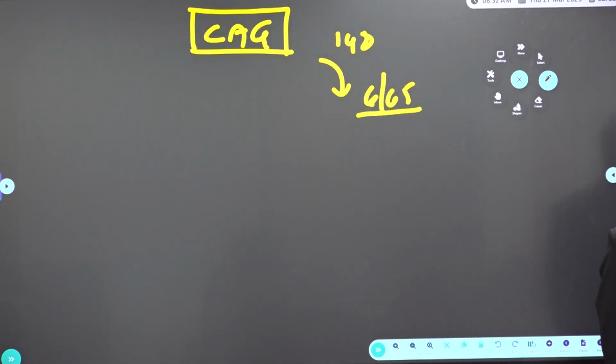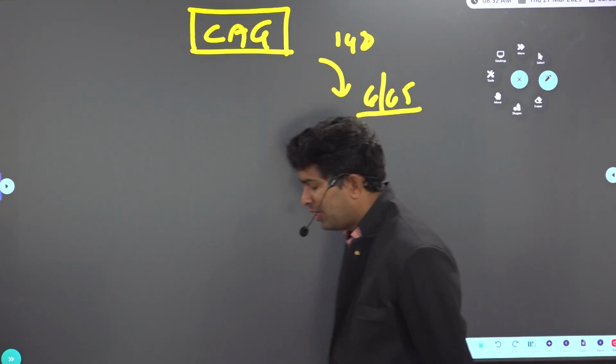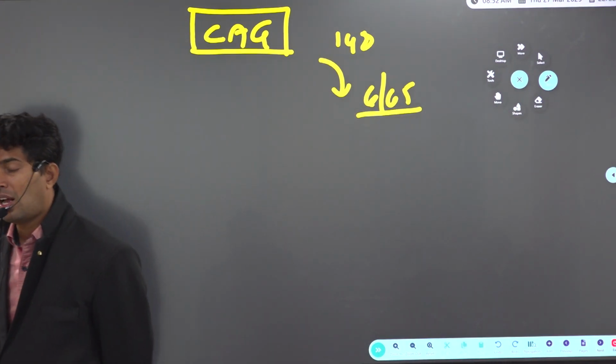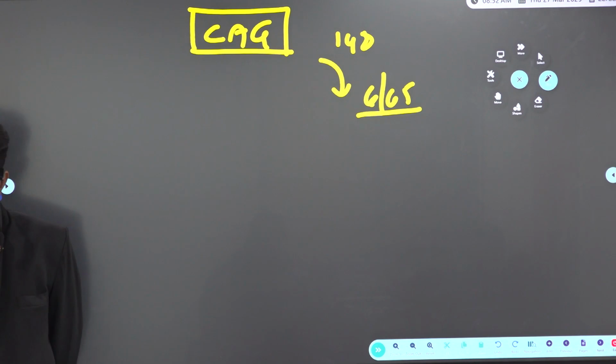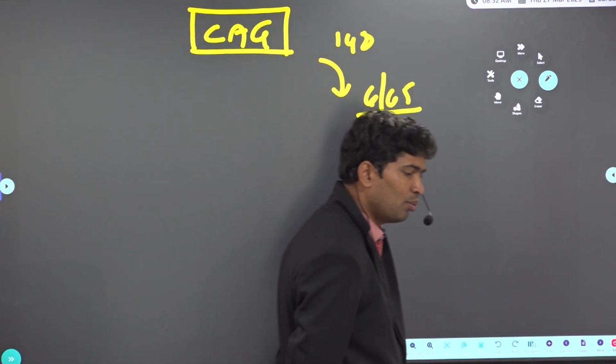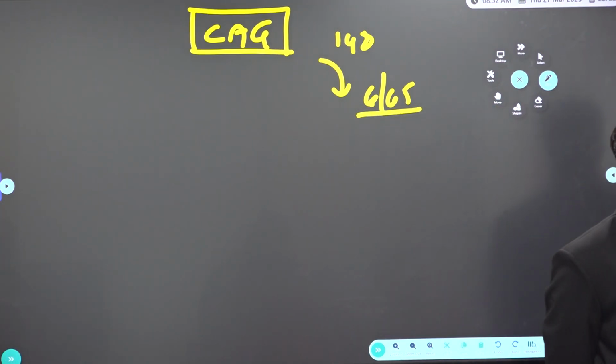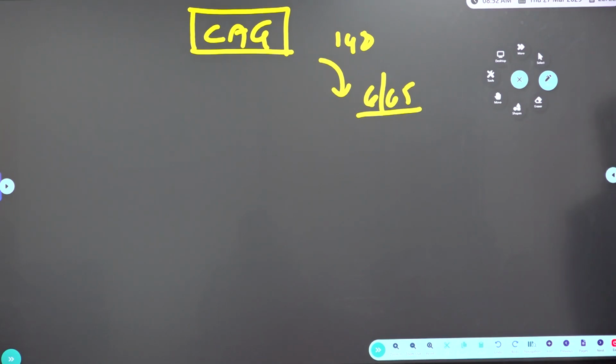The CAG certifies the net proceeds of tax to the government, meaning the income coming to the government, whether it is genuine or correctly used or not. Who will certify? CAG. Initially the Accountant General and Auditor General were the same, but later the Accountant General is separate and the Auditor General is separate. The Accountant General maintains records. What is the difference between accounting and auditing? Just entering the record is accounting. Verifying whether they are correct or not is auditing. So, CAG, Comptroller and Auditor General of India. Who will establish it? Parliament will establish it.